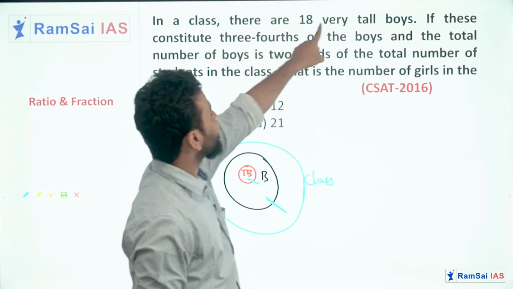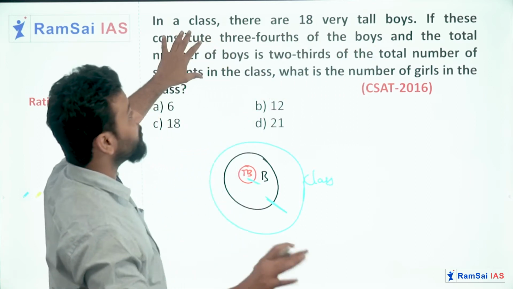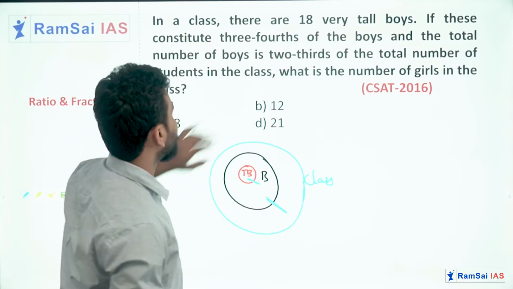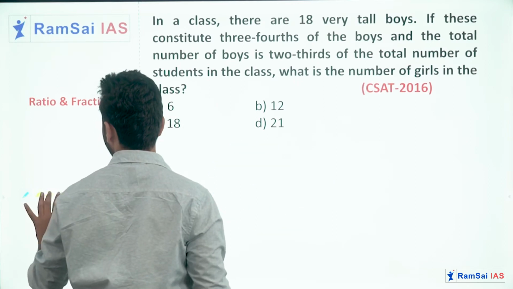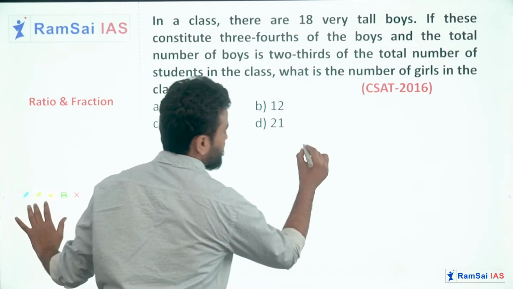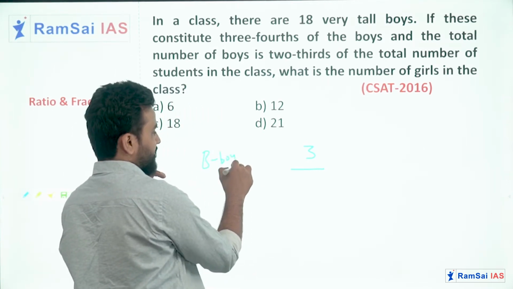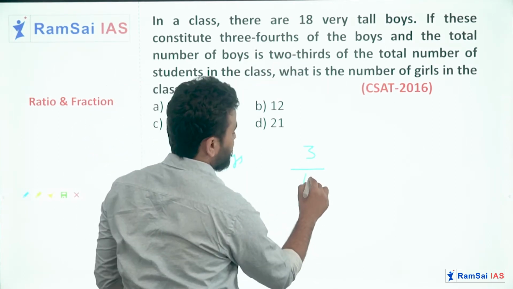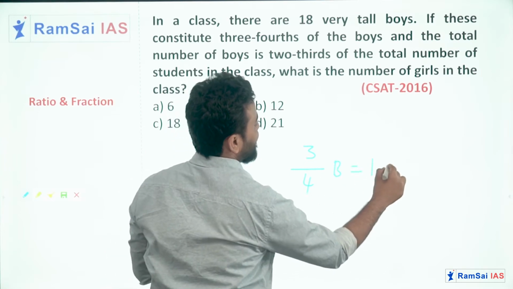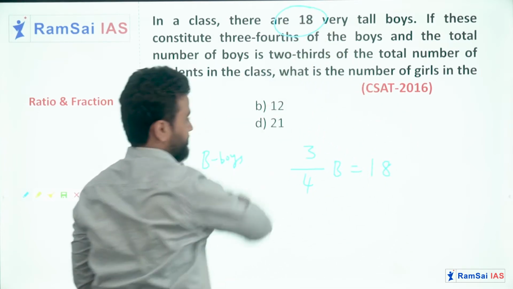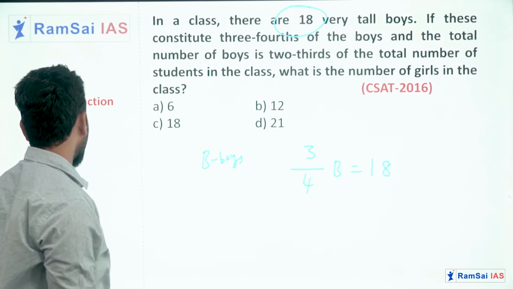In a class there are 18 very tall boys. If these constitute 3/4 of the boys, okay, this is constituting total 3/4 of the boys. So just imagine there are total B number of boys, and 3/4 of these boys gives you 18 as mentioned in the question itself. So 3/4 of boys equal to 18.